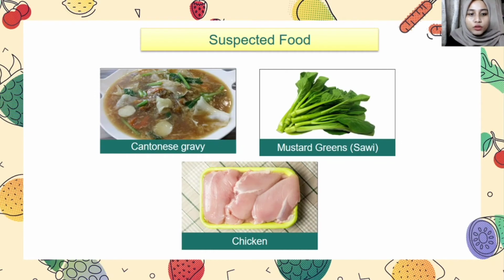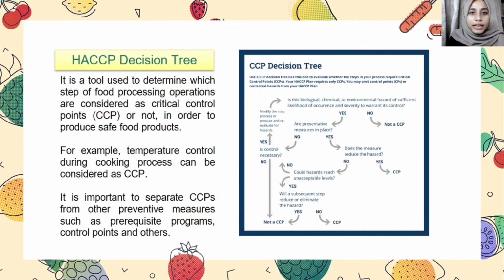The suspected food consists of Cantonese gravy, mustard greens or sawi, and chicken meat. Next, the HACCP decision tree. It is a tool used to determine which steps of a food processing operation are considered as critical control points or not, in order to produce a safe food product.